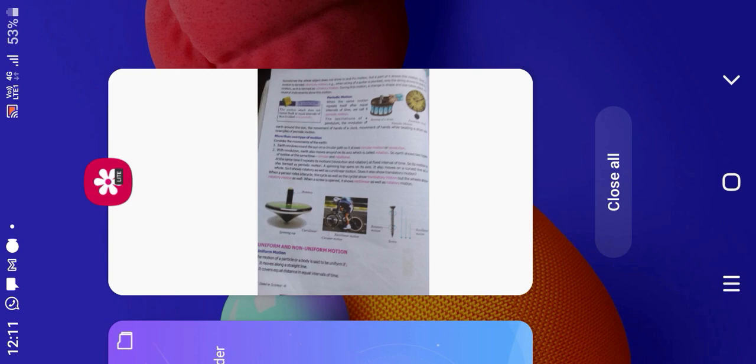In case of damaged zero mark of the scale, the portion of the scale near the zero mark may be worn out. So in order to measure the length of the object, we usually do not start from the zero mark of the scale. In such cases, we use any other full mark of the scale. Then we must subtract this reading from the final reading. For example, in figure A, the length of the block is 7 minus 1, 6 centimeter. Can you measure the length of the block in figure B?